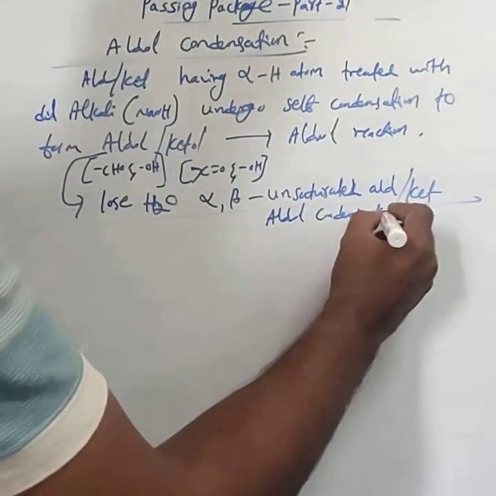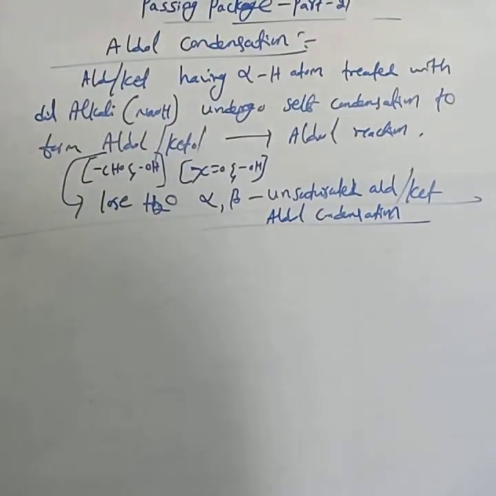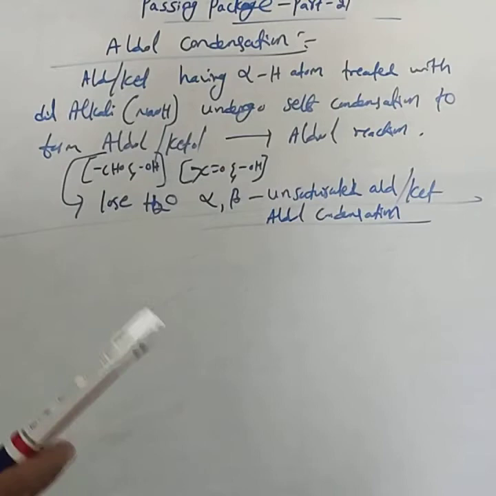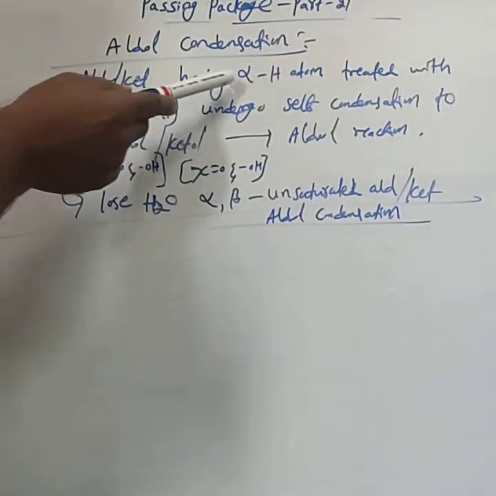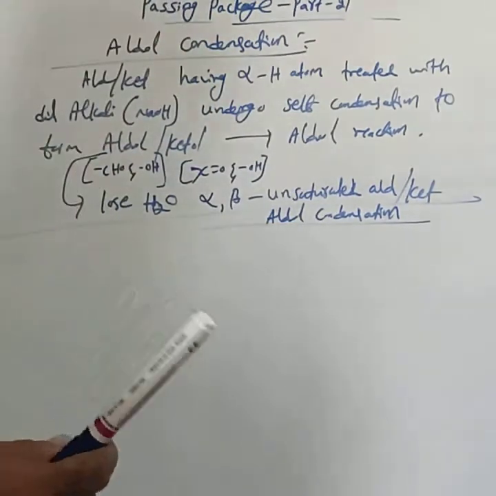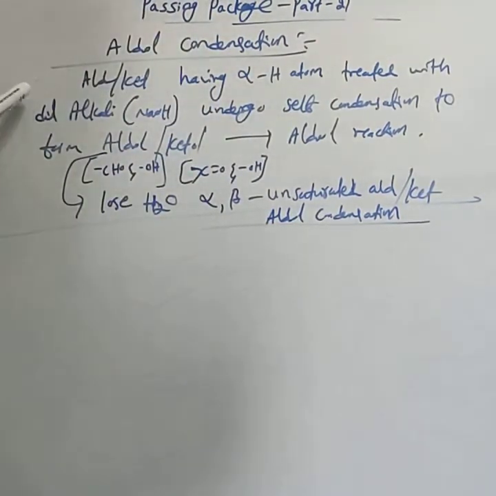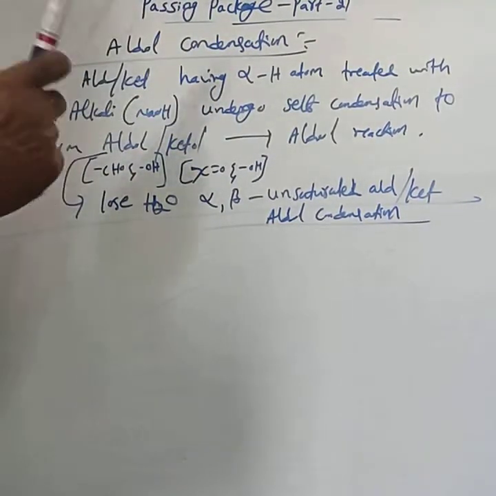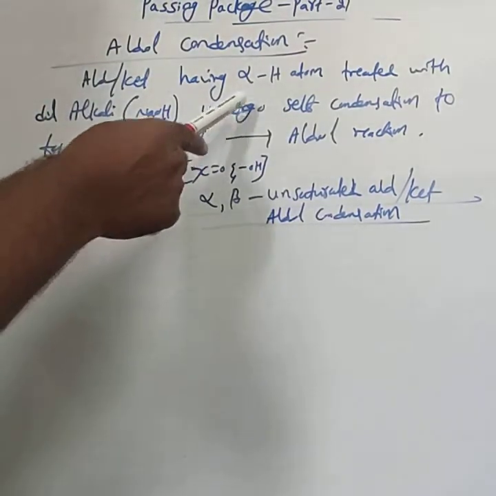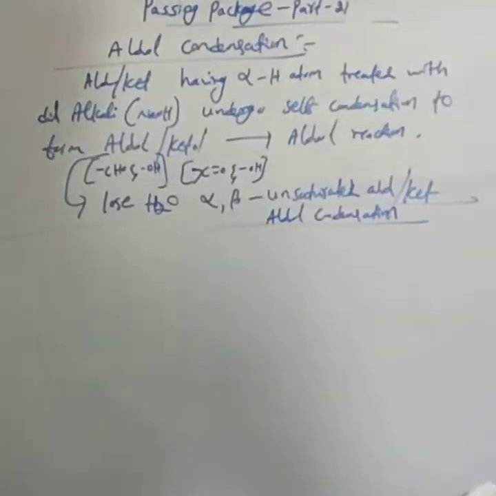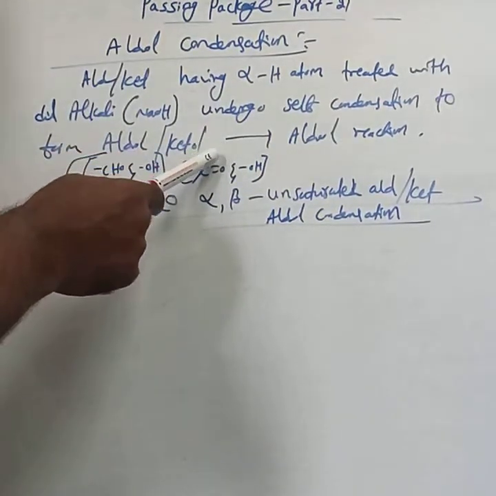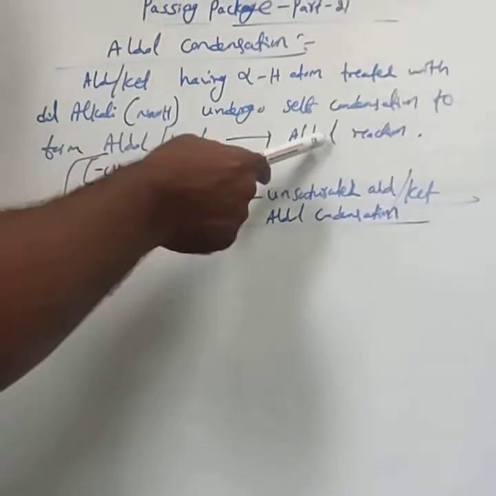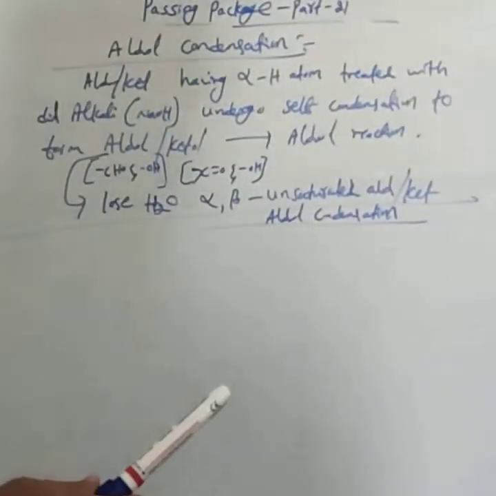This is very important. This is the statement of the aldol condensation. Aldehydes or ketones having alpha hydrogen atoms, when treated with dilute alkali like NaOH, undergo self condensation to form aldol or ketol. That reaction is called the aldol reaction.